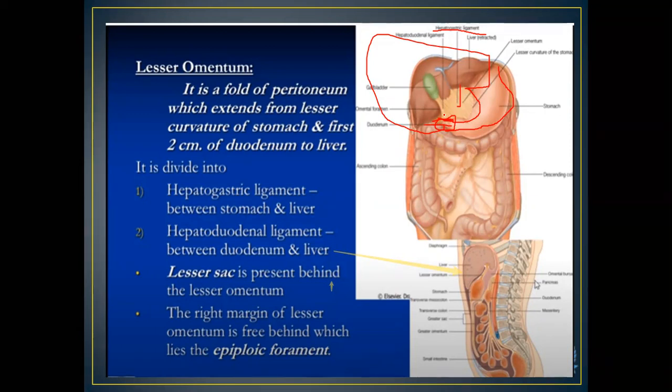Now we have 2 other ligaments also, called the hepatophrenic ligament, which connects the liver with the diaphragm, and the hepatoesophageal ligament. But they are very less important. That is why I have not mentioned them here. I'm just telling you for your knowledge that you should know the names of the hepatophrenic and hepatoesophageal ligaments.